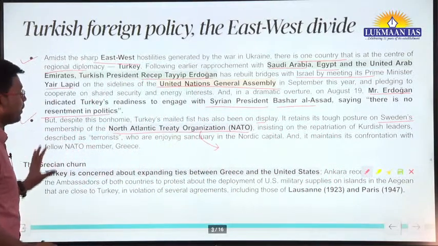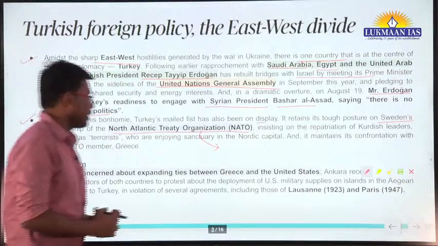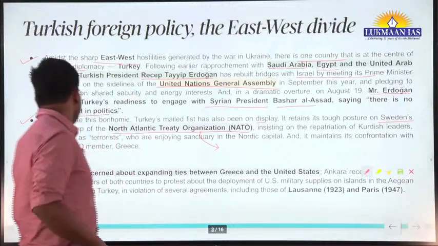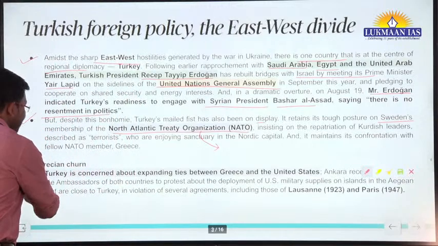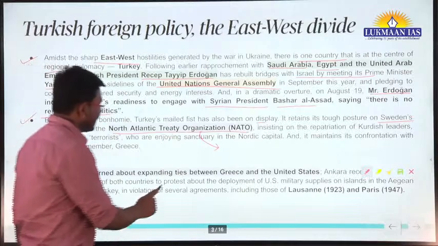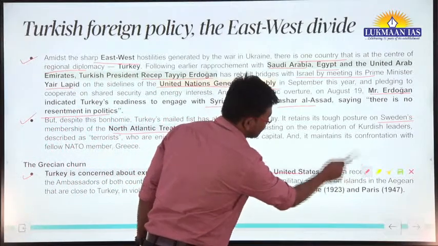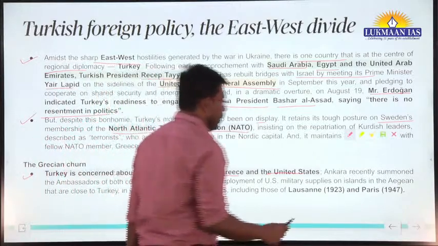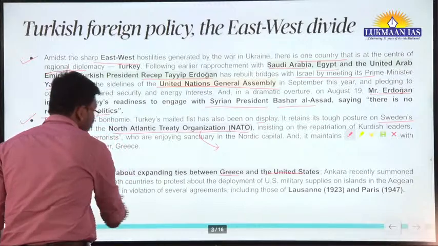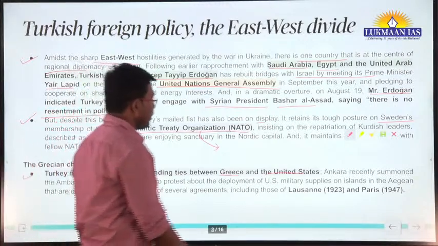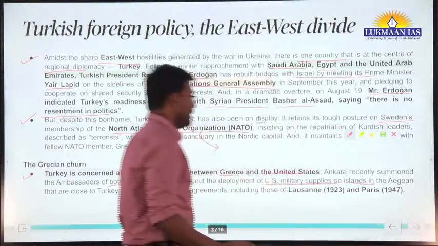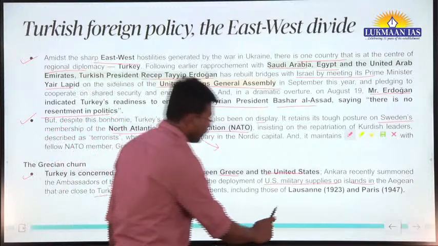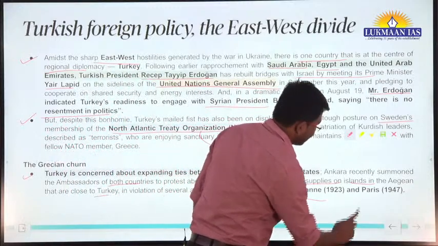So if we talk about the relationship of Turkey with the United States of America or with Greece, right? Here the author has mentioned that Turkey is concerned about expanding ties between Greece and the United States. Ankara, the capital of Turkey, you must be knowing, recently summoned the ambassadors of both countries to protest the deployment of US military supplies on islands in the Aegean that are close to Turkey, in violation of several agreements, including those of Lausanne and Paris.